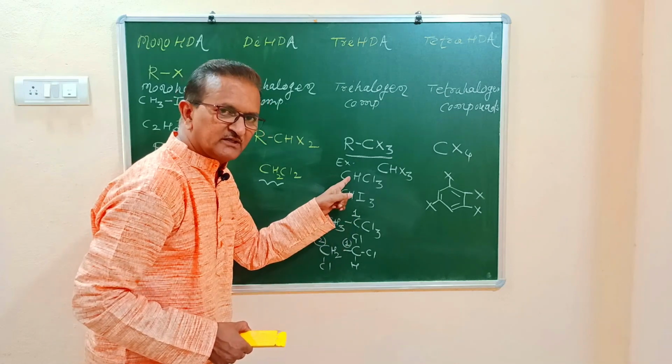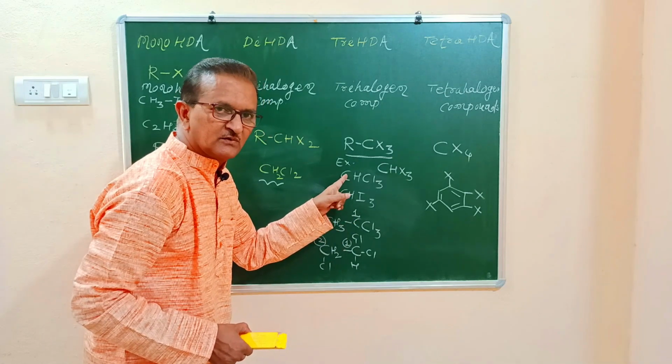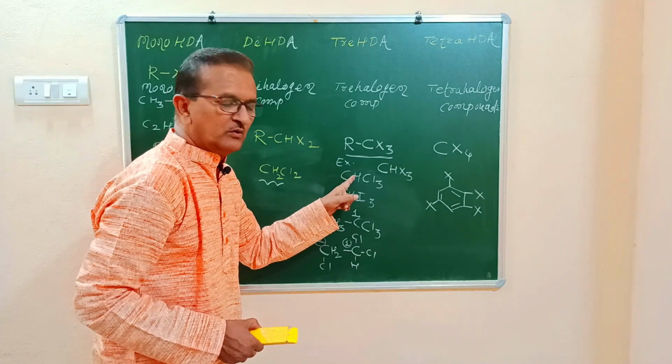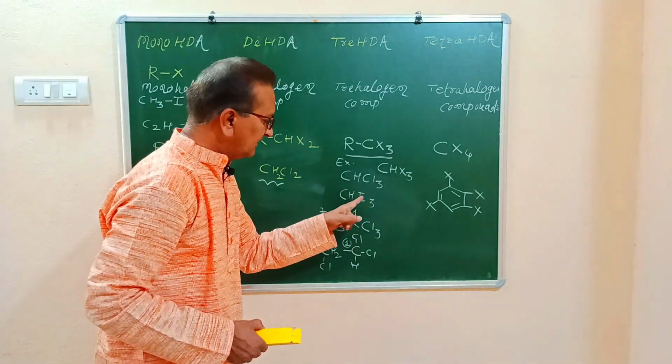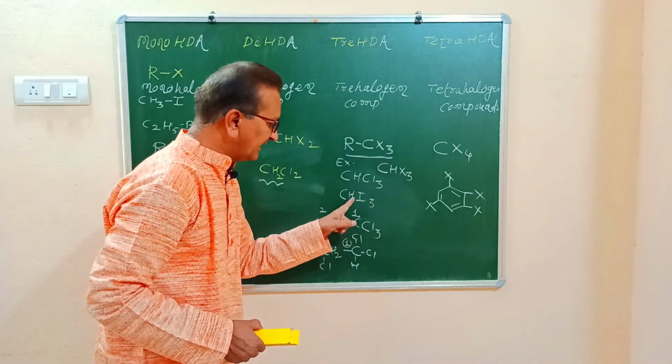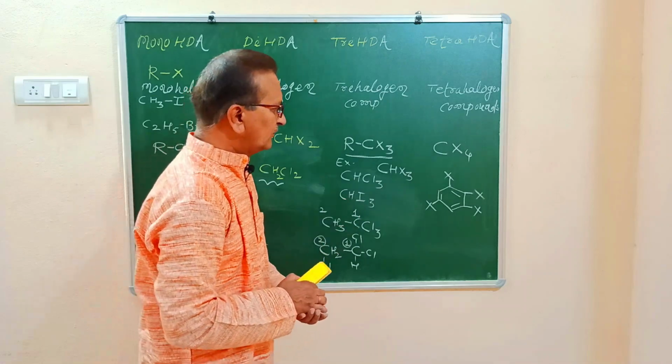So these are some examples of trihalogen derivatives of alkanes. What are the most important examples? First one, chloroform or trichloromethane, and next one is iodoform or triiodomethane. Let us see tetrahaloalkanes.